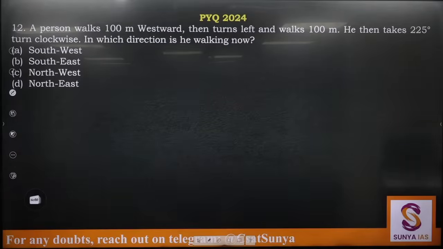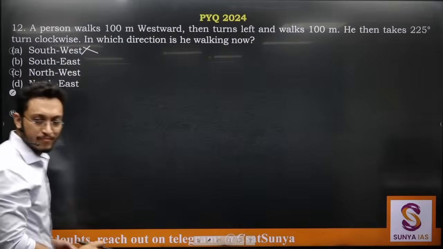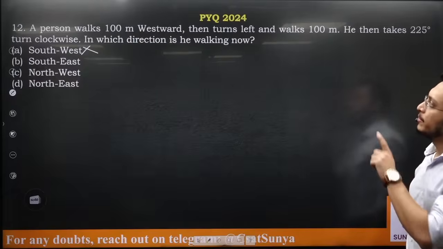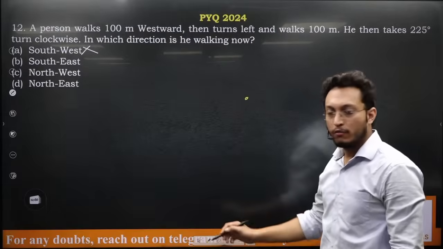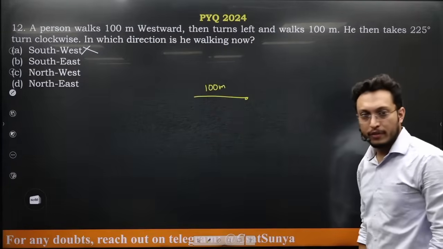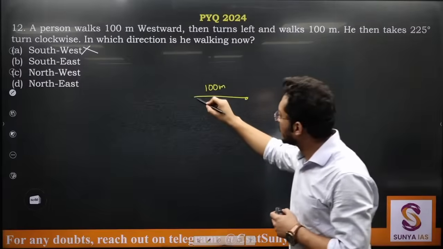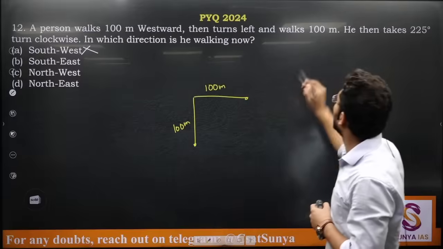Is it solved? Yes, okay. Why were all of you making the mistake earlier with south-west? Now see, a person walks 100 meters westwards and then turns left. So let's say he starts from this point, walks 100 meters westwards, turns left, and moves towards south and walks 100 meters. So he is at this point after this.